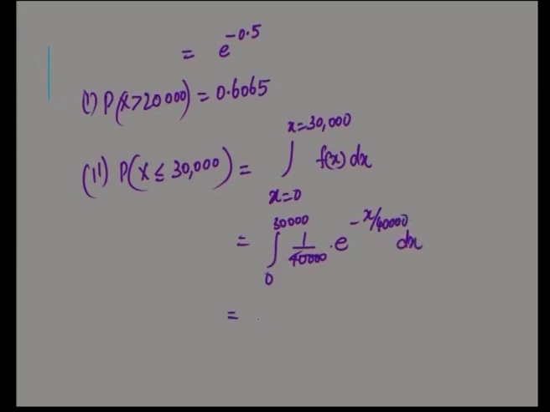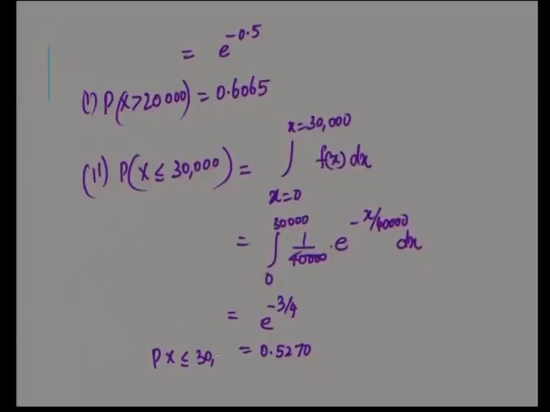After careful integration, you have the answer as e power minus 3 by 4, e power minus 0.75. What is the answer? 0.5270. So, this is the probability that the tire will last for at most 30,000 kilometers: 0.5270.